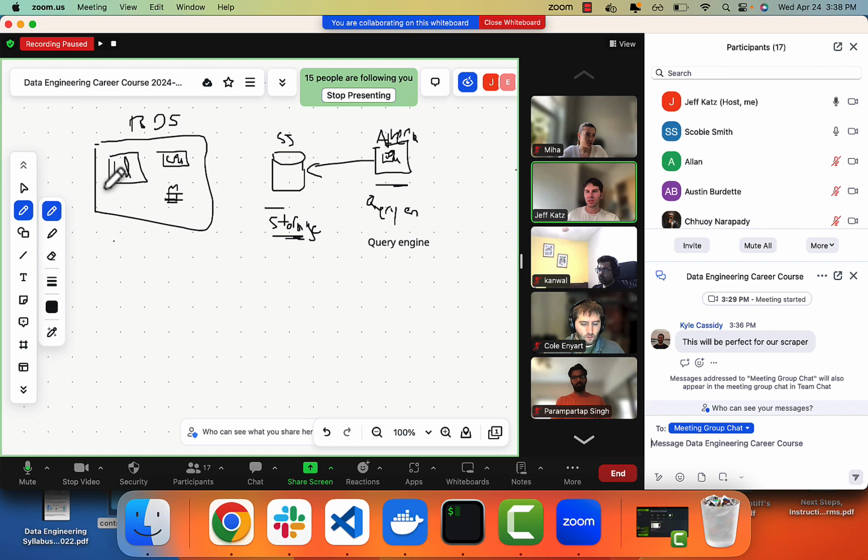So maybe you don't want to store all that in an RDS and have to pay for more and more storage, because as you expand the storage, you're also expanding the CPUs. Maybe instead you just store all of it in S3, and then use Athena to find the relevant part, and the portions that are interesting, that you'd store in RDS or something like that, you move further down into your pipeline.